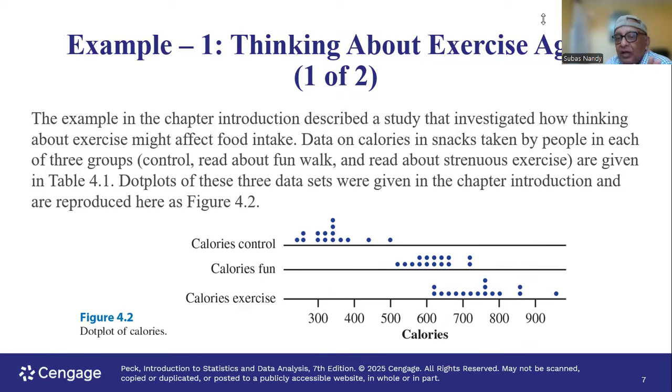Look at the center. However, look at the spread also. The spread is from the highest dot minus the lowest dot. Okay. So the center of the control group is towards the left because they're going to consume snacks which are not too high in calories because they're not going to do any exercise after finishing reading.